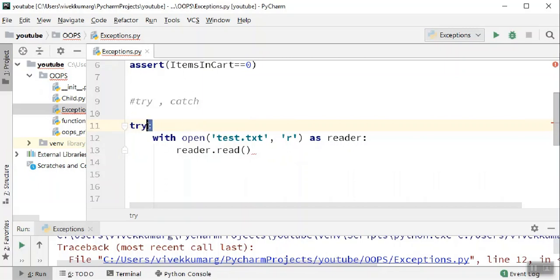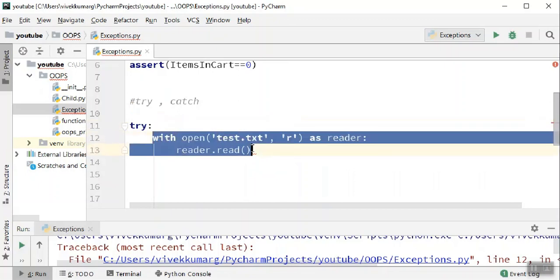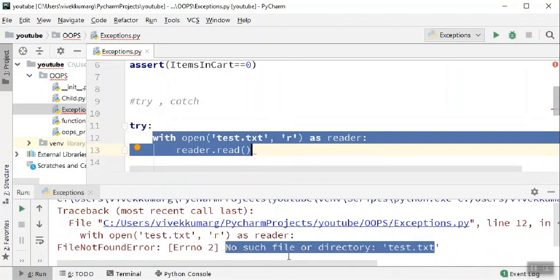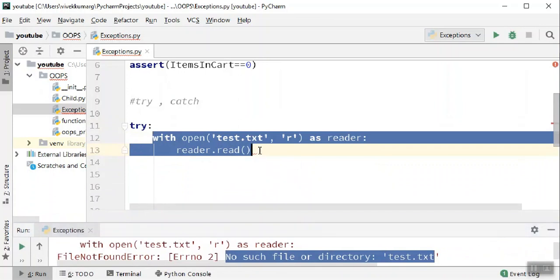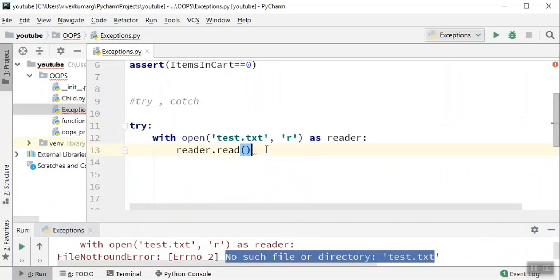As we discussed while talking about try-catch, it will not fail your test if it encounters a failure. Right now you've seen there is a failure and it throws an exception called no such file or directory. If you do not want your test case to fail, it will go to another block, and that block is the except block.